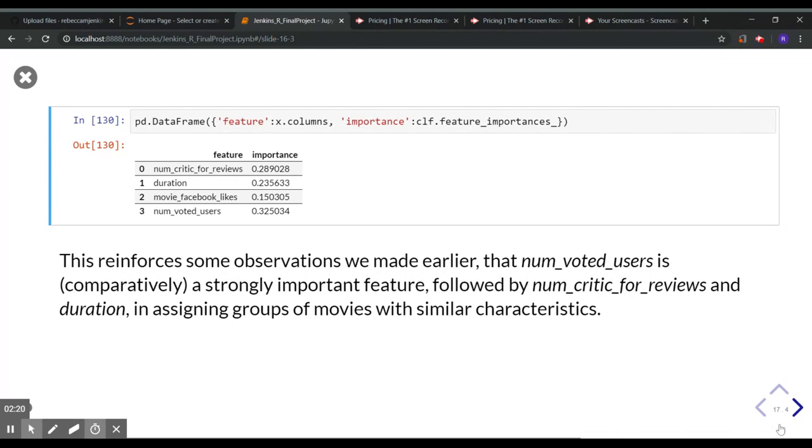And when we look at the feature importance of this, it has decided that number of voted users is a very important feature, followed by number of critics for reviews and duration, which again supports observations that we had already made.